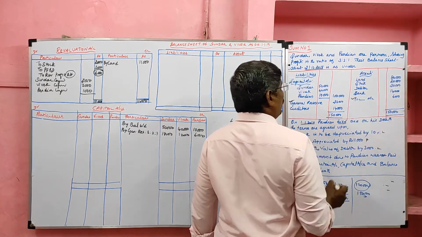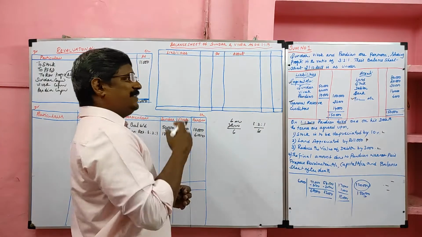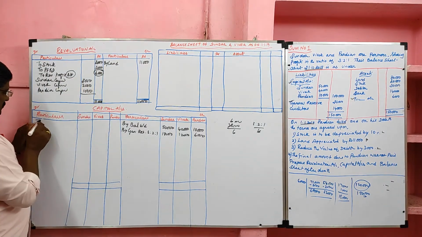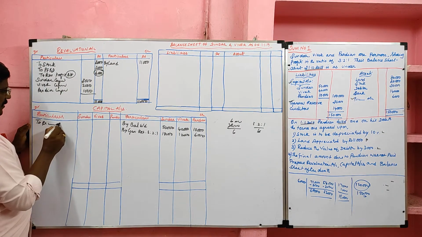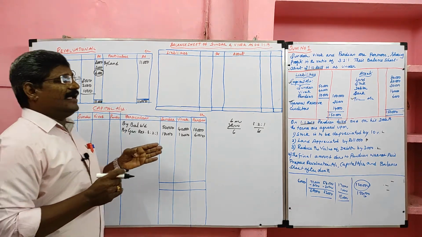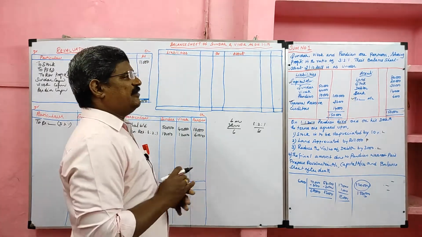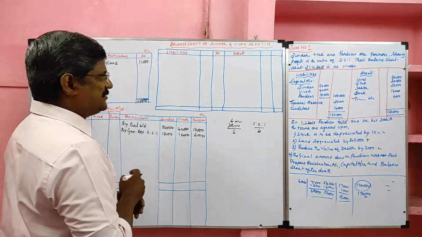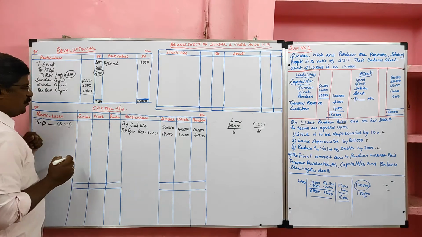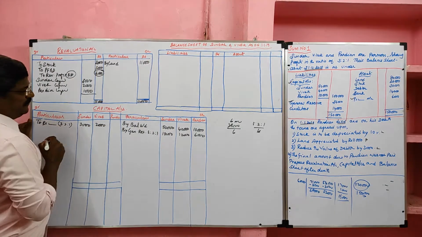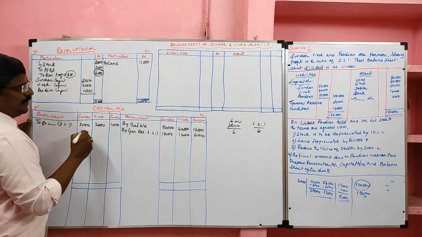Then we have to take the profit and loss account. Profit and loss account given on the asset side should be debited in the capital account since it is a loss. The profit and loss account should be divided in 3:2:1. Since the partner died on the balance sheet date, we can give the full share of his profit. So the 6,000 should be divided in 3:2:1: 3,000 to Sundar, 2,000 to Vivek, 1,000 to Pandian.